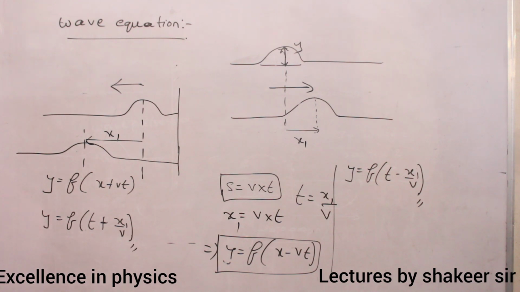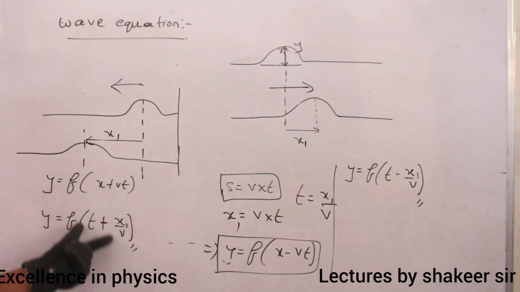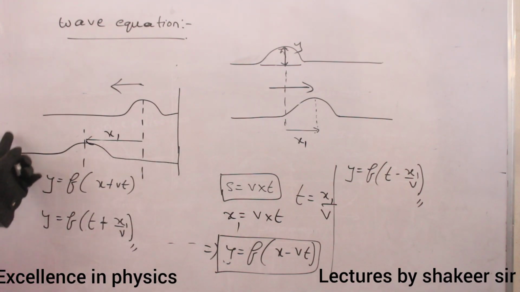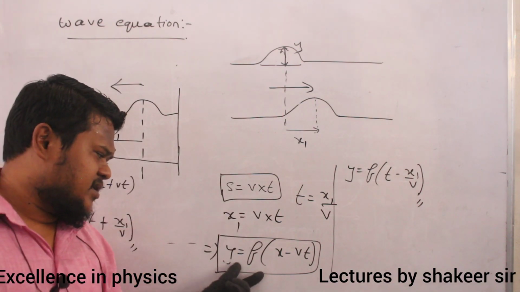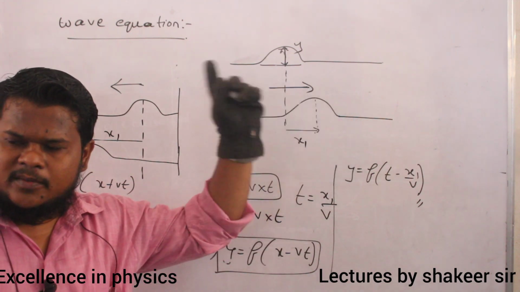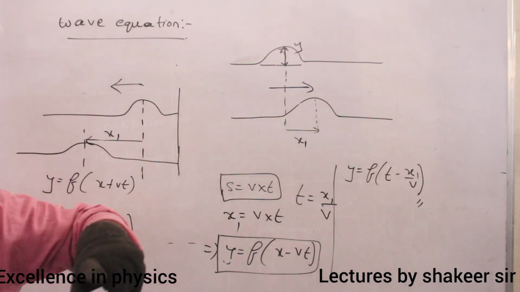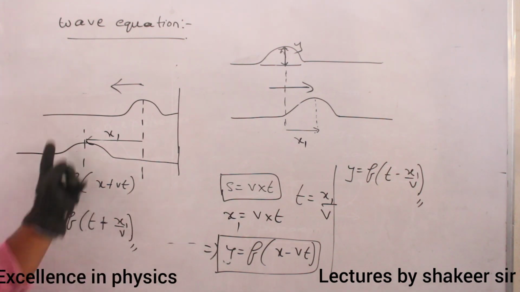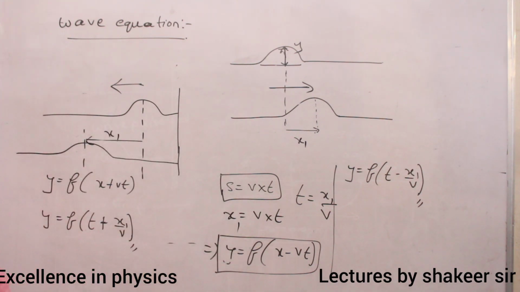Understood up to here? If the wave function is present in this form, then the wave is traveling towards the negative x-axis. If the wave function is present in terms of these two forms, then the wave is traveling towards the positive x-axis. That's it. So this is how I define a wave function.